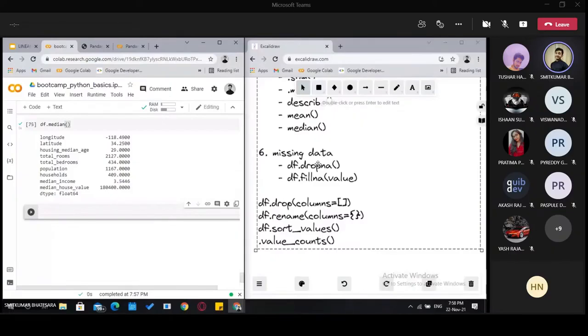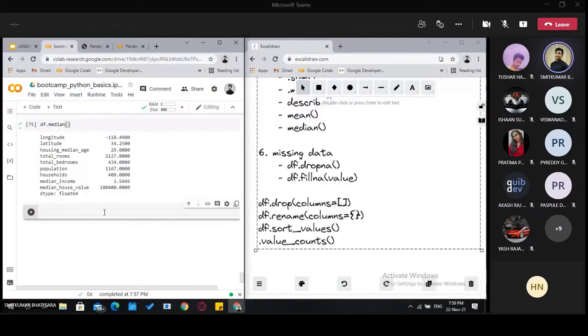Then if there are some missing values, we do not consider that whole example or whole row. We can disregard all the values of that row and just remove it. But if we are falling short of data and cannot remove the row, and we want to manage the missing values, then we can fill those null values using a function.